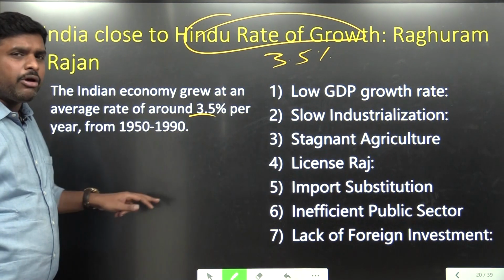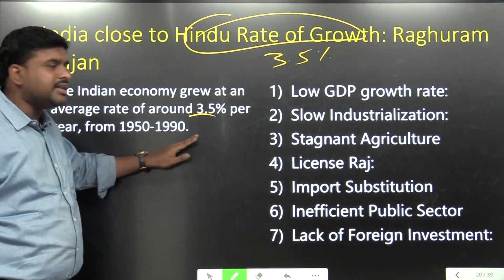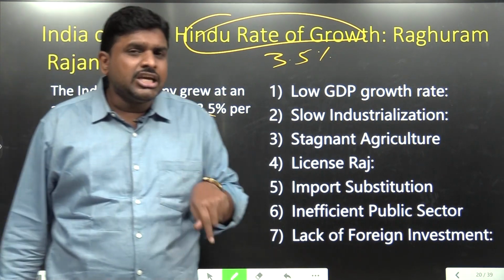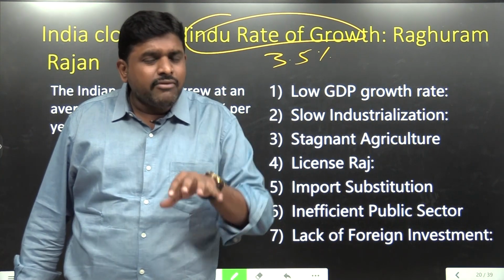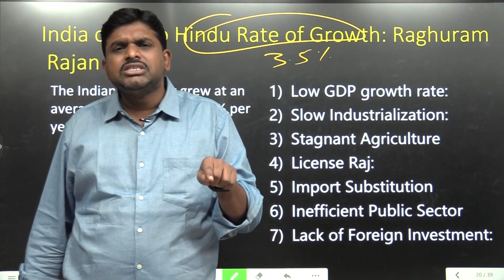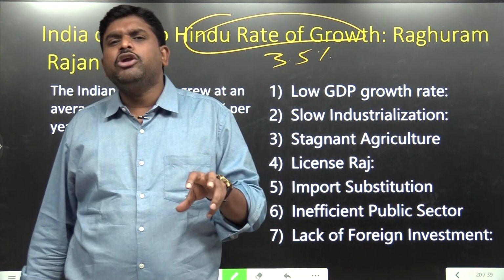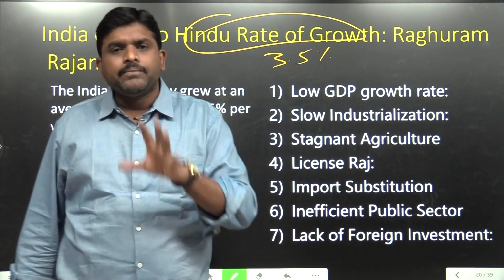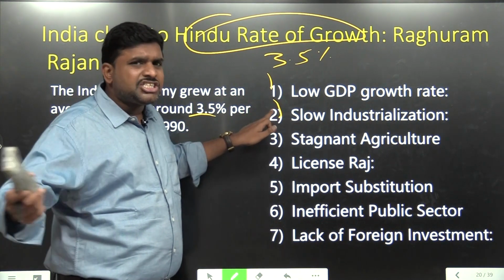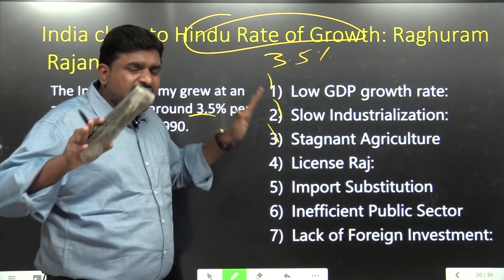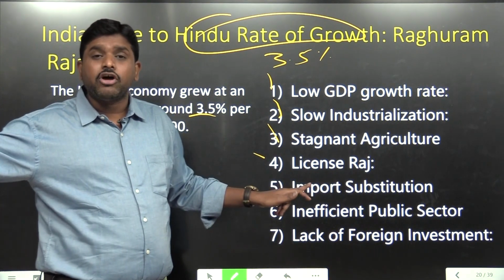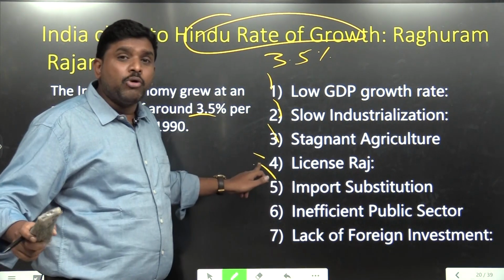From 1950 to 1990, our growth rate was 3.5%. What are the factors responsible for this 3.5 to 4% of GDP? Those factors are low GDP growth rate, slow industrialization, agriculture stagnated, license Raj, everything being license Raj, not a market phenomenon but a government phenomenon, import substitution.